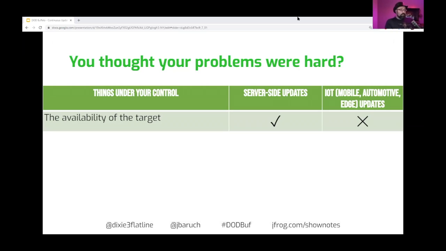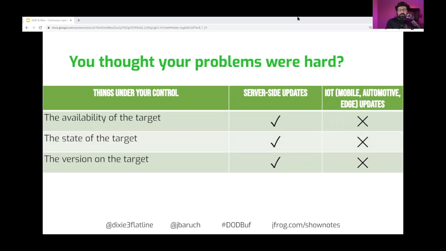Their life is much more miserable because we are server-side developers, let's call it that way, that update targets which are within our control have a much better life. We control the availability of the target. We control the state of the target. We control the version that we update from and to on the target. And we generally have physical access. We can go and fix something that went wrong, or we can open a ticket that the support of our vendor will go and fix it for us. None of that is true for IoT and automotive and edge devices. So our life is easier, and still we manage to screw up royally.